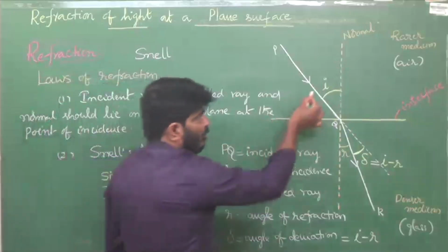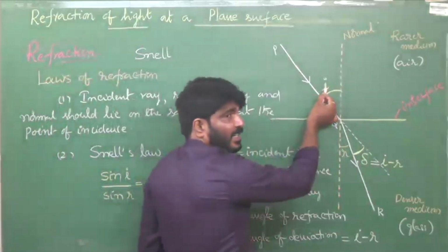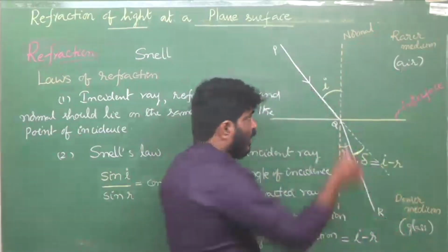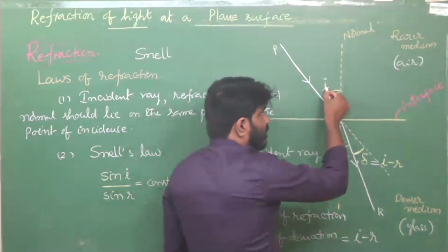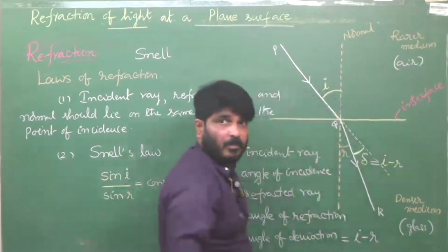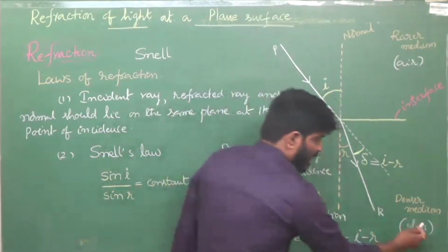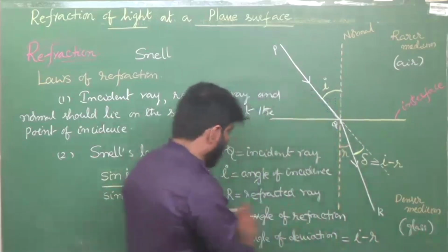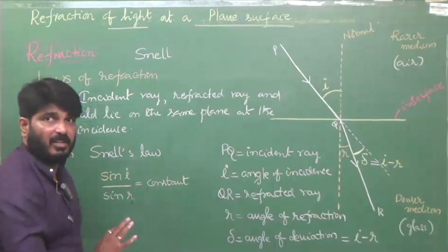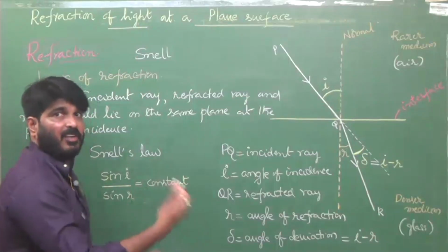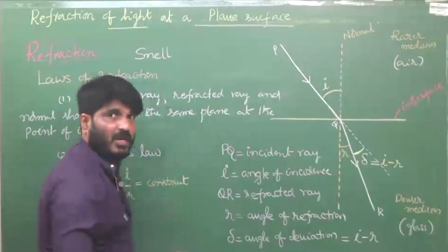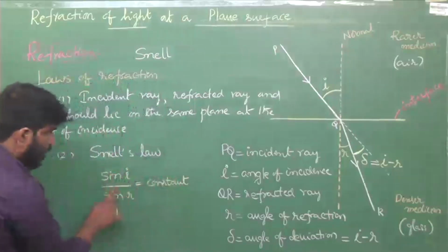For example, say the angle of incidence is 30. When the angle of incidence is changed from 30 to 40, if you change this medium, say, instead of glass you take water, this value will change. You are not going to get 1.3. I am just mentioning one number, don't think that you are going to get 1.3. You will get a different value, because whenever this pair changes, this value changes. That's why under two conditions, this ratio remains constant.